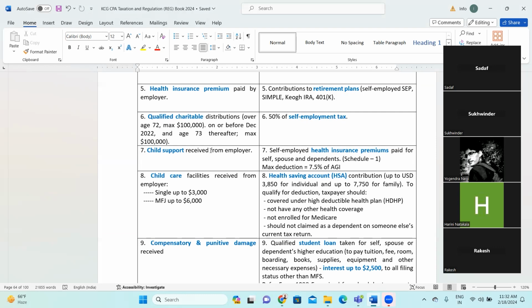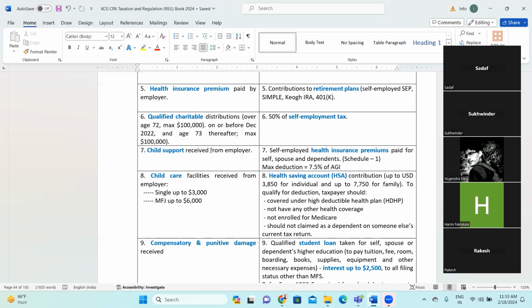If you have more than 100 employees, it is mandatory for you to have a group insurance policy for all your employees. So same way, the group insurance policy or health insurance premium paid by employer, to that extent, it is not part of your income. Same way, that is never being part of your CTC and it does not come into your Form 16 as well, right? Make sense?